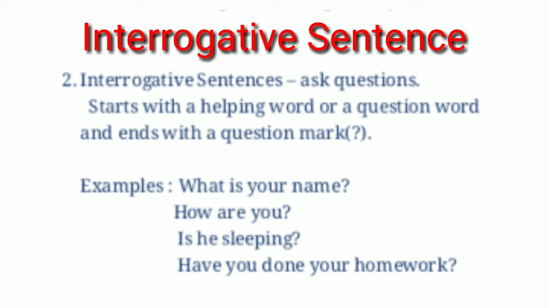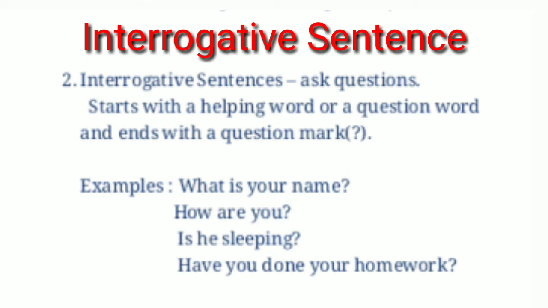Now let's learn about interrogative sentences. We usually use interrogative sentences to ask questions. You all know interrogative sentences. Interrogative sentences always start with a helping word or a question word.